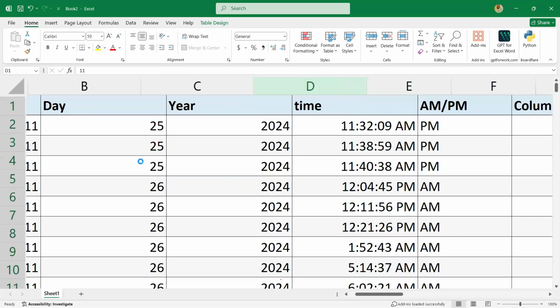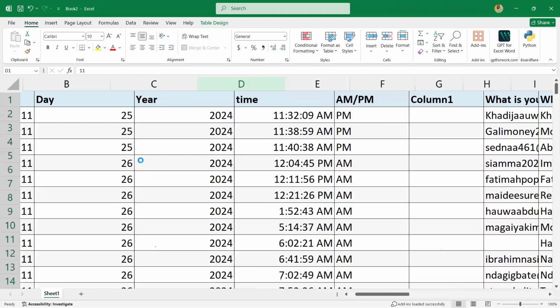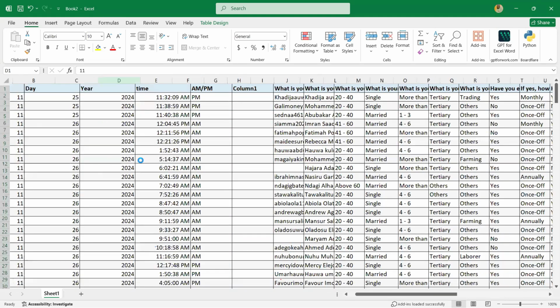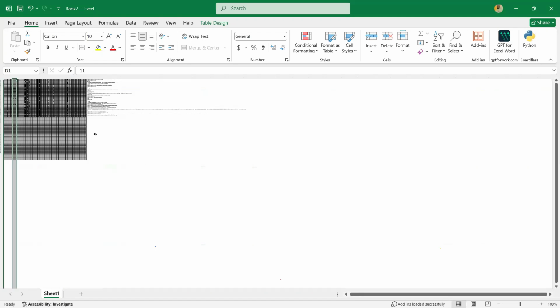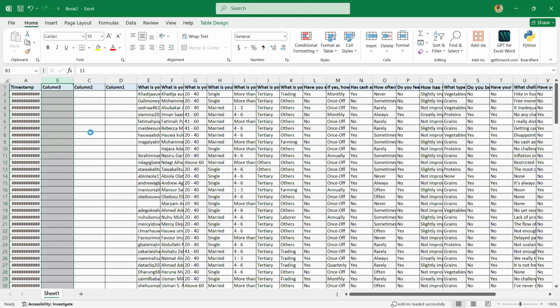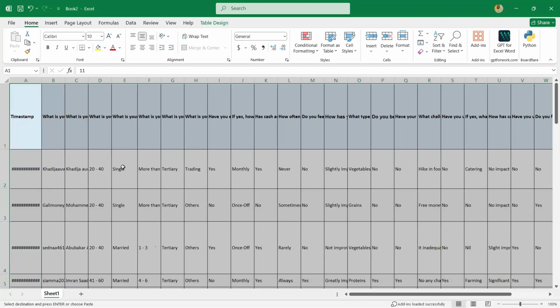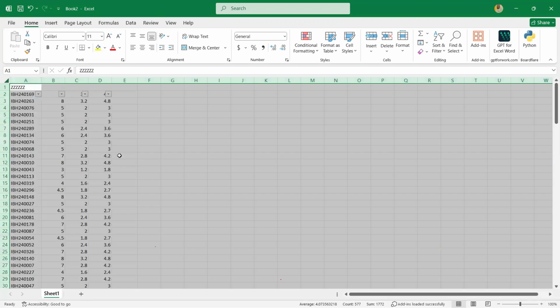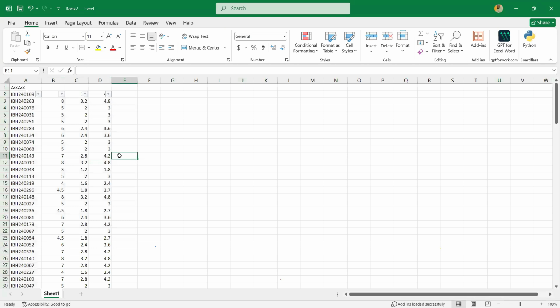I want to maintain the raw data. This is the raw data. Let me copy the raw data to a new sheet.